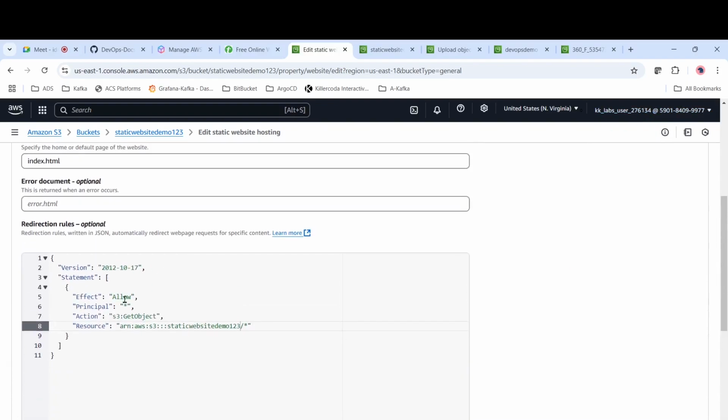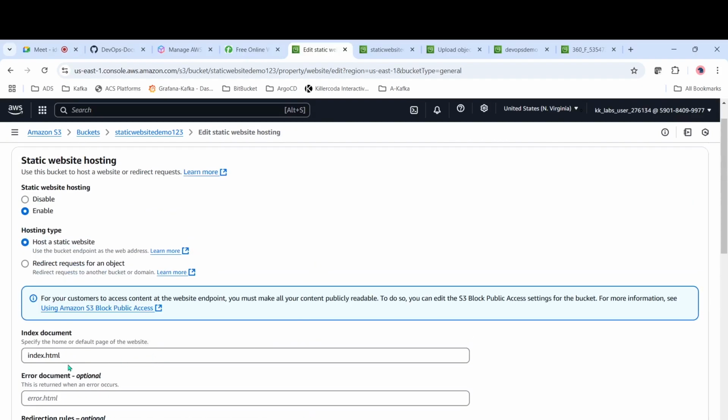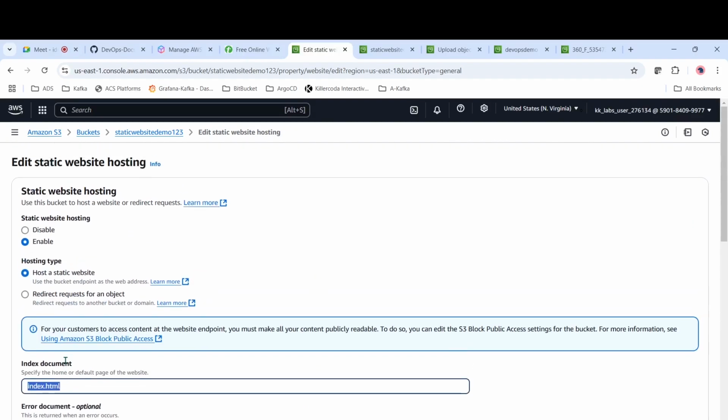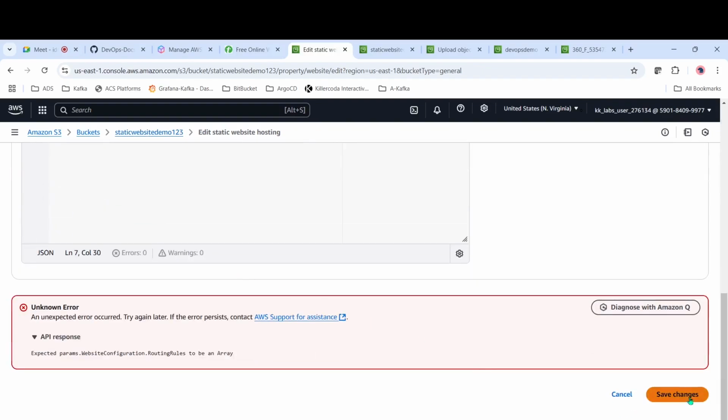So you can just use the same configuration and give your own S3 bucket name. It will allow all the principals to this S3 object so that it will get the object. What you have to do is define index.html, paste the configuration, and when you click on save changes, you will be able to access this static website on your web URL.